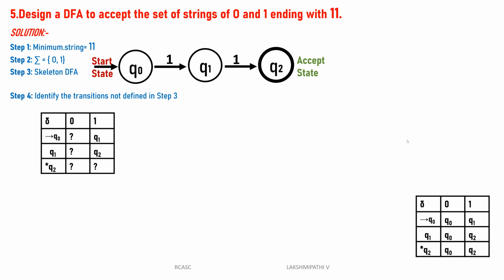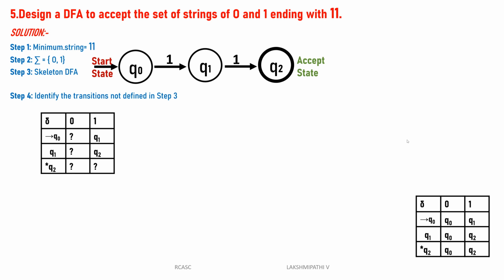If you have 0, then you need one more 1 1, because the string ends with 1 1 only. So q2 of 0 is q0. Then q2 of 1: if the machine is in q2 and you have one more 1, q2 of 1 is q2 only, because any number of ones will still end with 1 1. So q0 of 0 is q0, q1 of 0 is q0, q2 of 0 is also q0, because the string ends with 1 1.